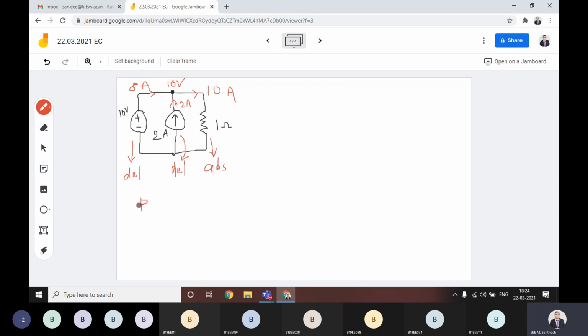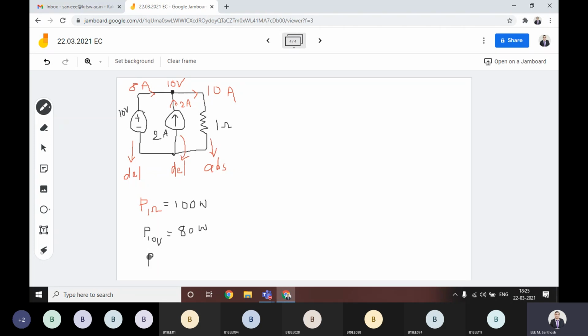What is the power across the 1 ohm resistor? Can anyone calculate it? You have the current, you have the resistance. How to calculate power? 100. Very good. 100 watts. I square into R, with I value 10 squared, gives 100 watts. Then what is the power across the 10 volts source? 80. Very good. 8 amperes into 10 volts.